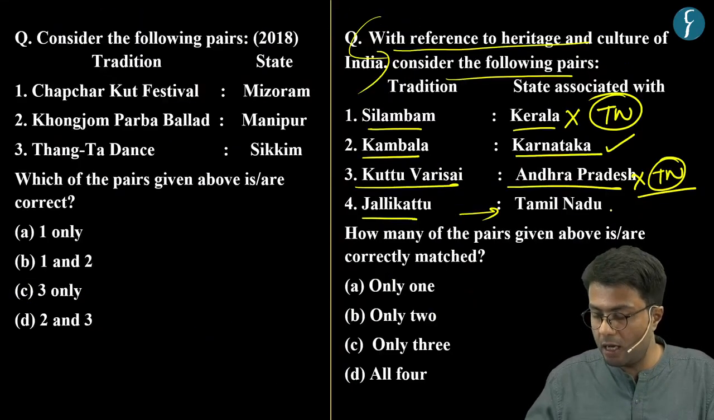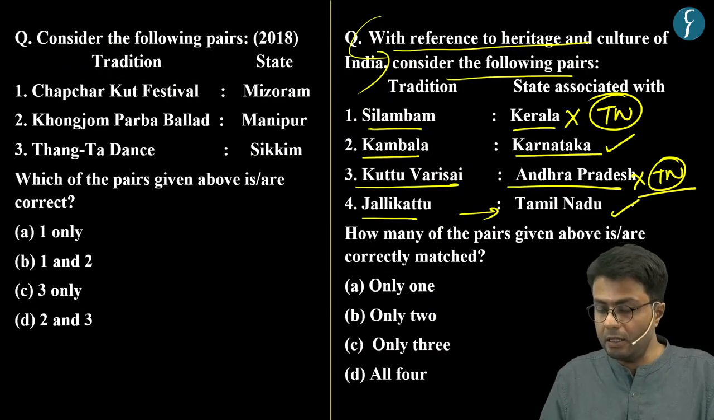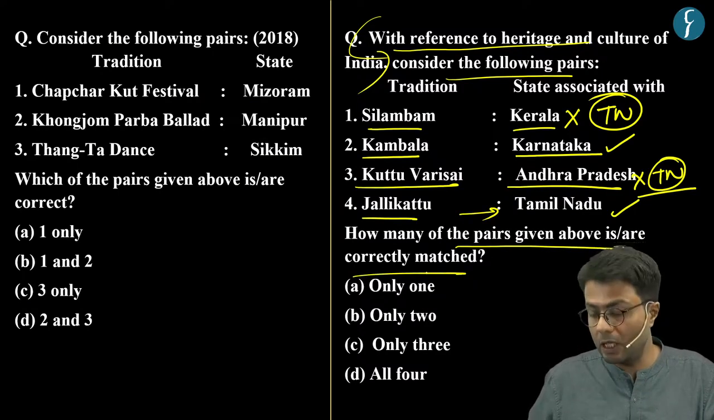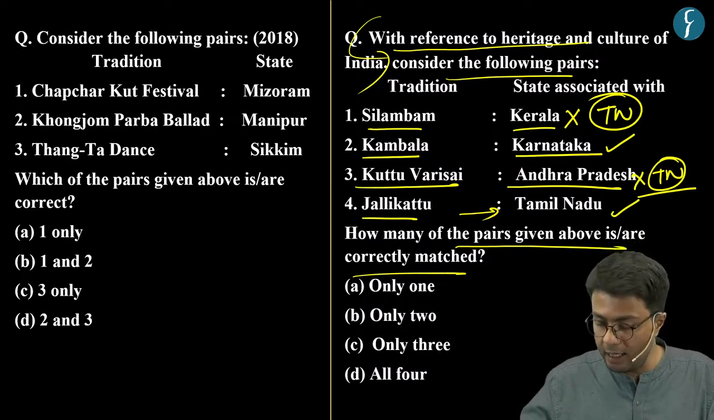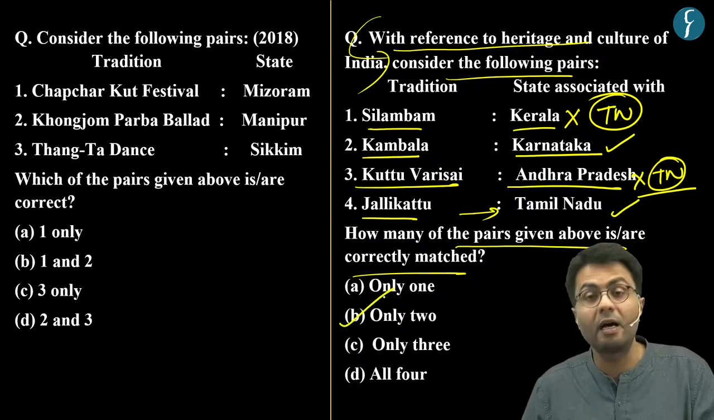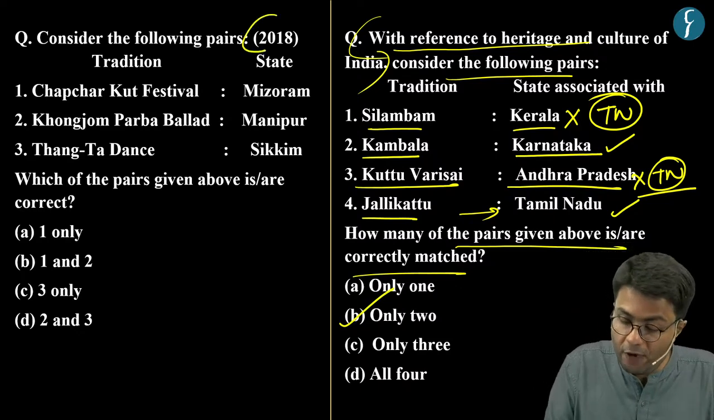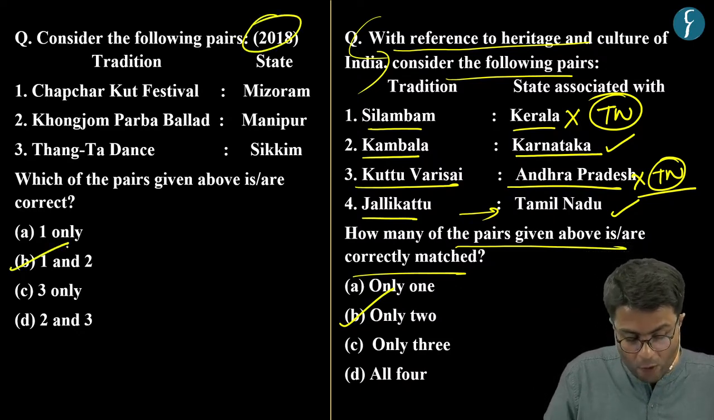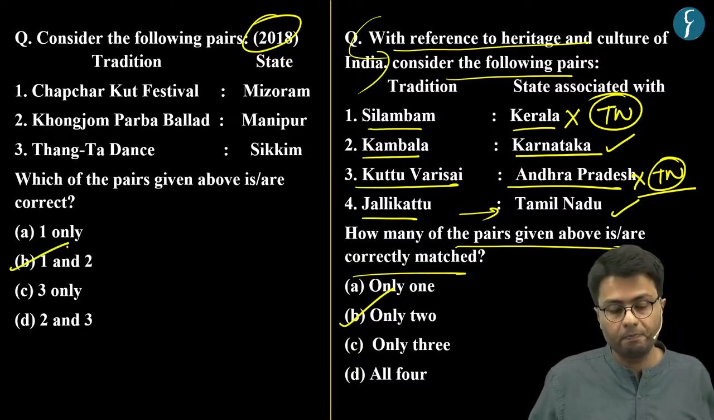Hence, how many pairs given above is or are correctly matched? Now, as we know, two pairings are correct, hence option B is the correct answer. As far as the PYQ of 2018 is concerned, here also option B was the correct answer.